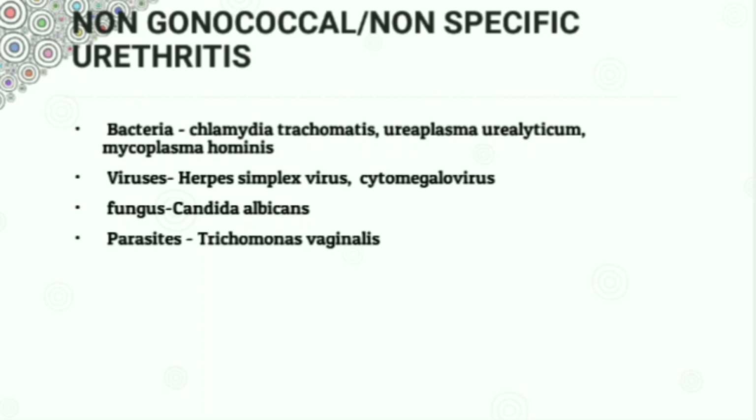This is known as non-gonococcal or non-specific urethritis, which can be caused by bacteria like Chlamydia trachomatis, Ureaplasma urealyticum, and Mycoplasma hominis, by viruses like herpes simplex virus, cytomegalovirus, fungus like Candida albicans, and parasites like Trichomonas vaginalis.